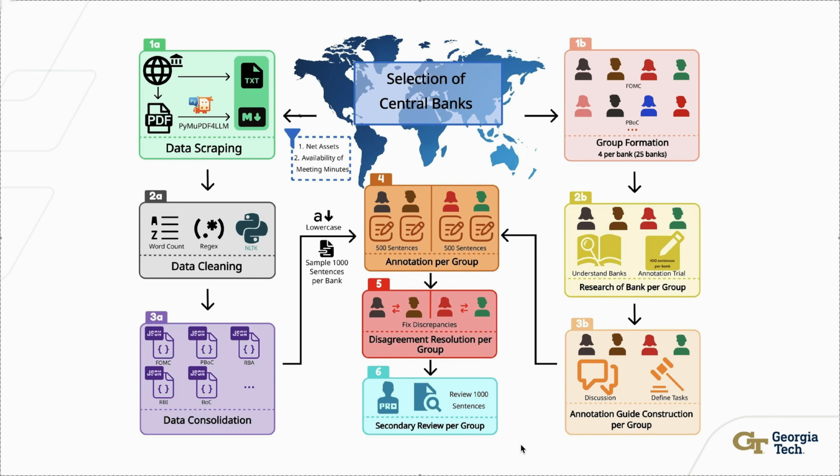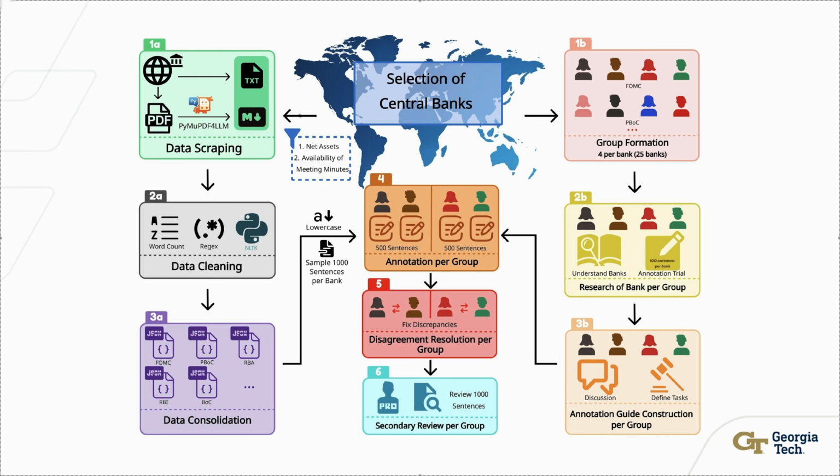This slide illustrates our end-to-end process for building the World Central Bank's dataset. Let us start from the left-hand side. First, we selected 25 central banks based on net asset size and availability of meeting minutes in English. Once the banks were selected, we scraped their official communications, cleaned and standardized the data, and consolidated it into structured JSON files per bank.